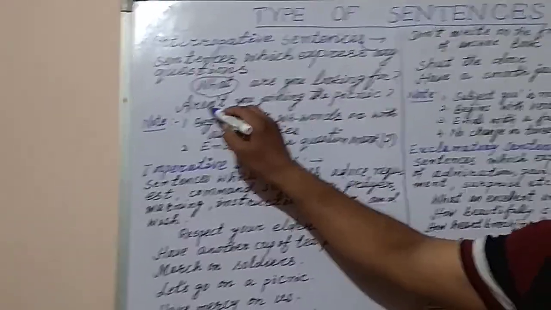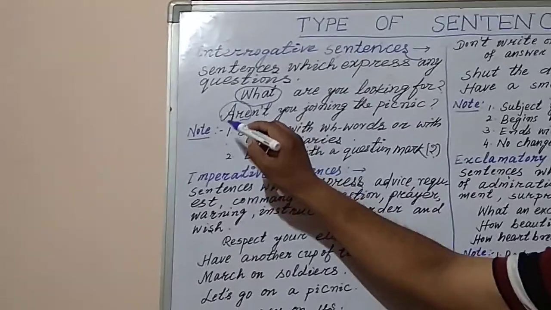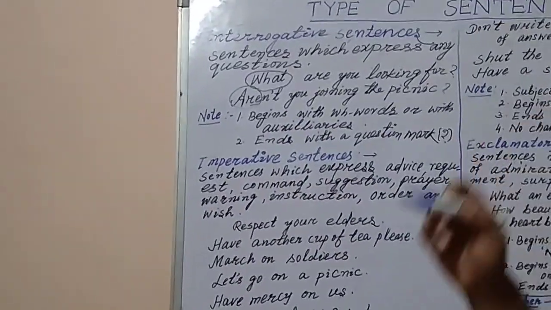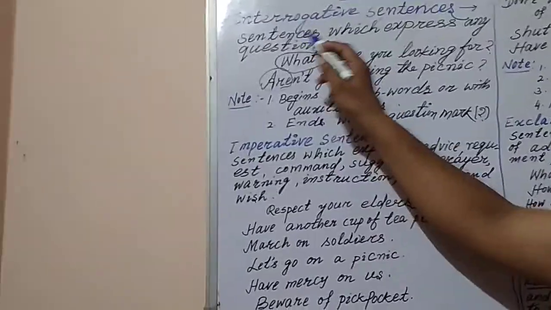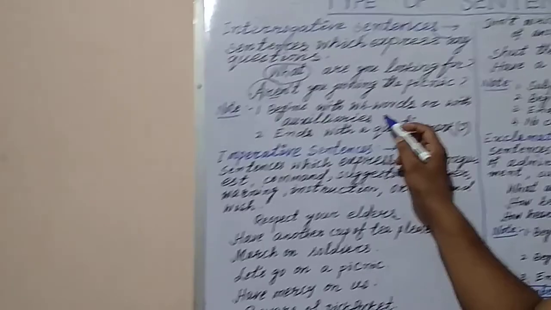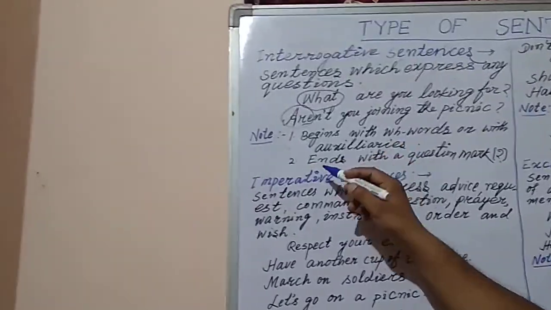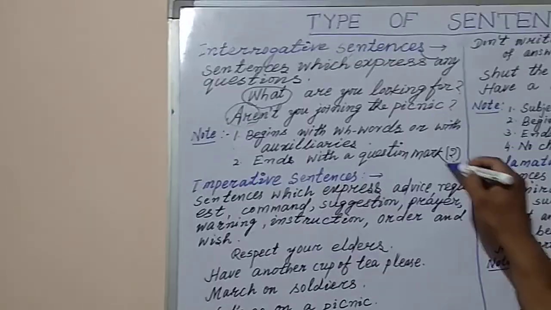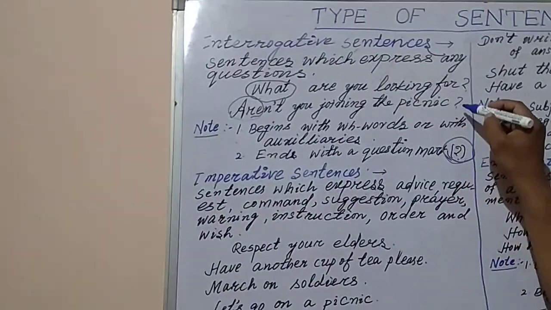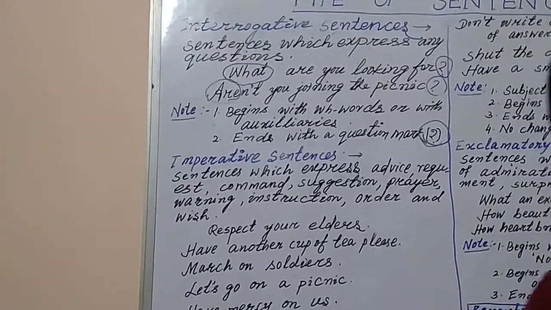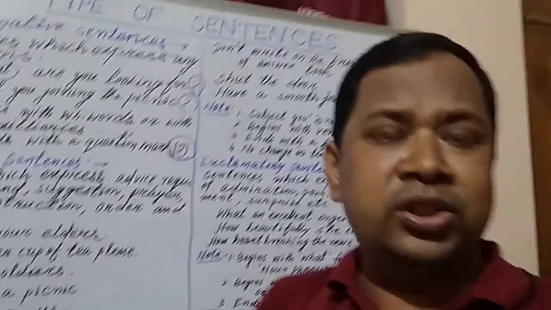Here you see, this is a be verb, that is an auxiliary. So here we know that these sentences begin with WH words or with auxiliaries. And another thing you see here, they end with a question mark. In every sentence there is a question mark at the end. Okay? I think you understand?